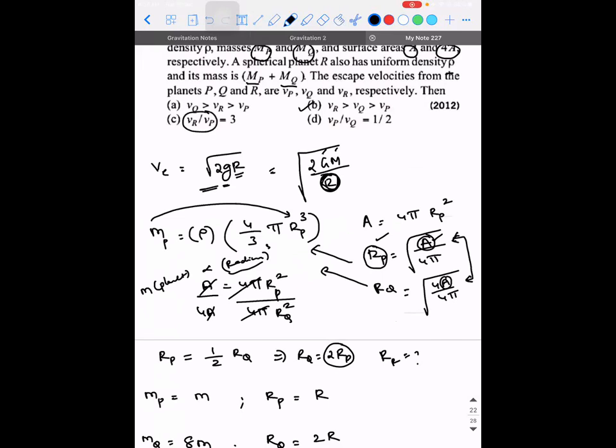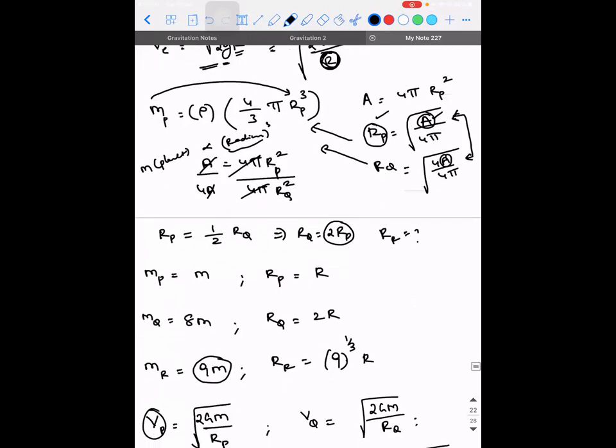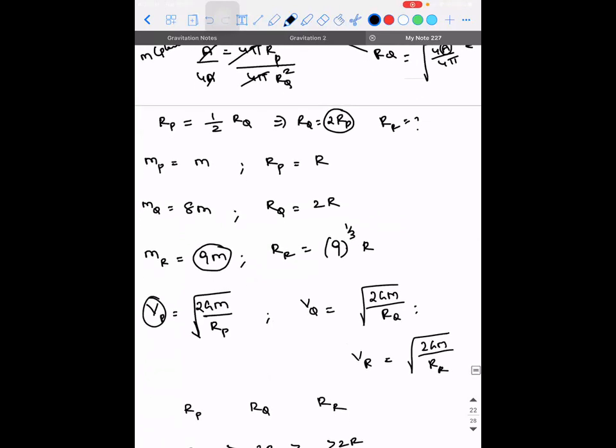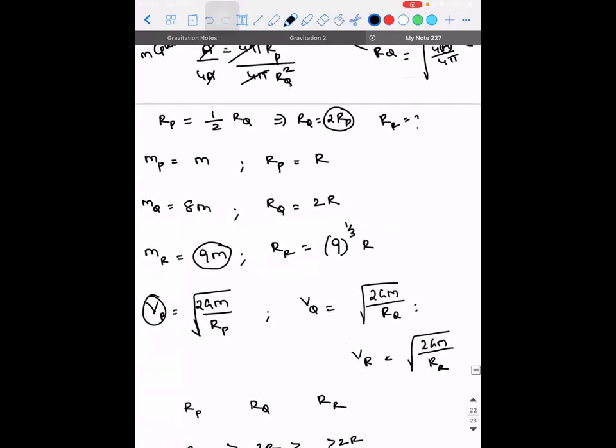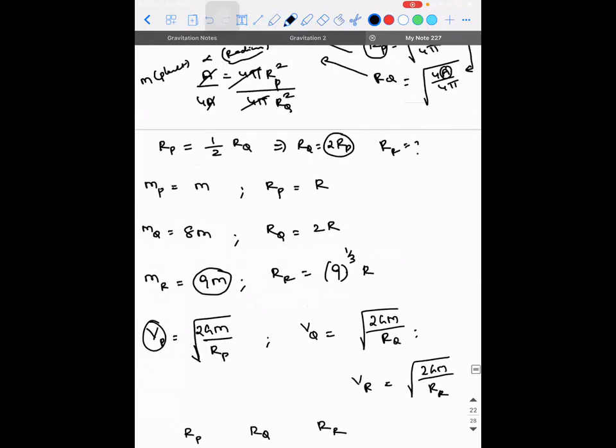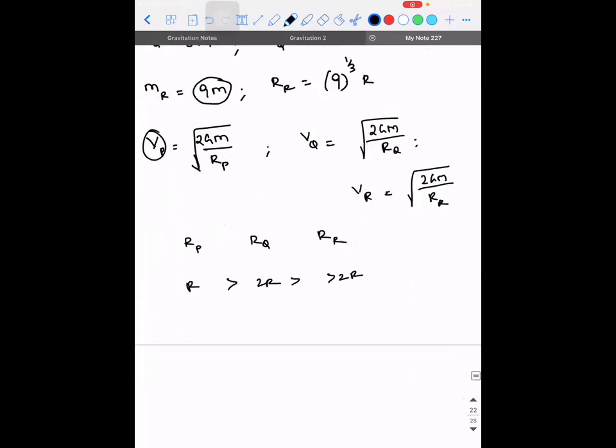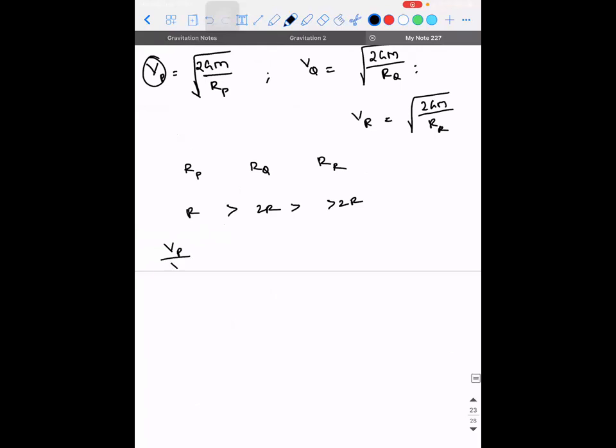What about VR by VP? Sir, you can write VP by VQ as square root of MP by RP divided by square root of MQ by RQ. Oh, here it is MP, right? That is also there. Okay.